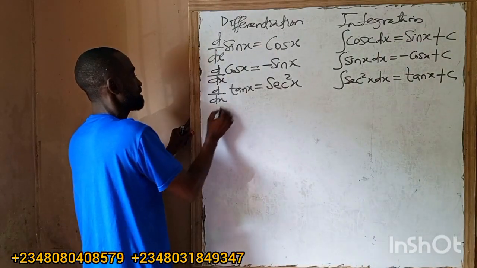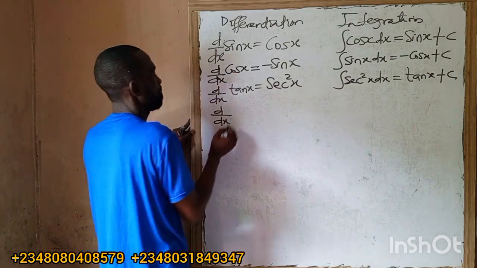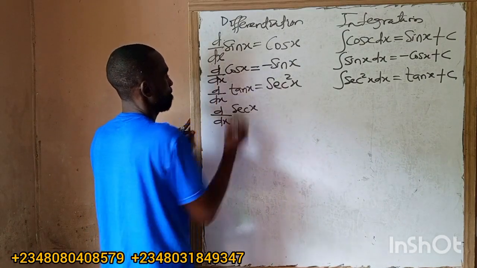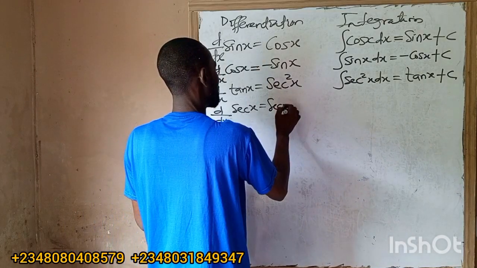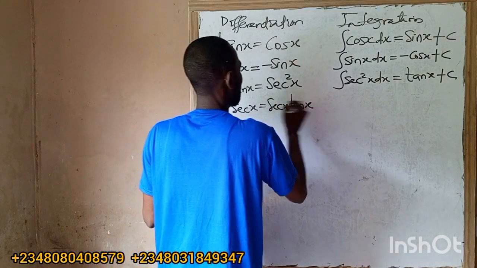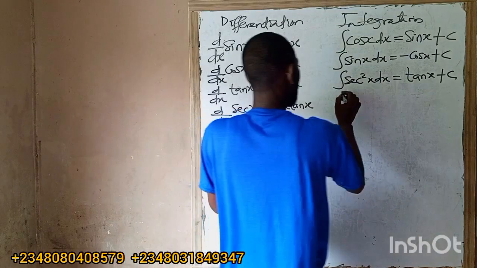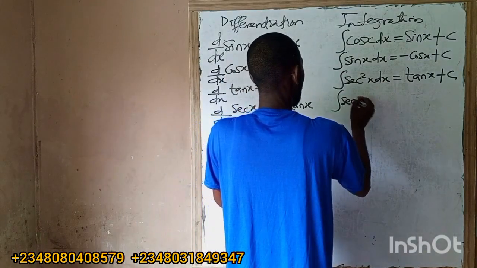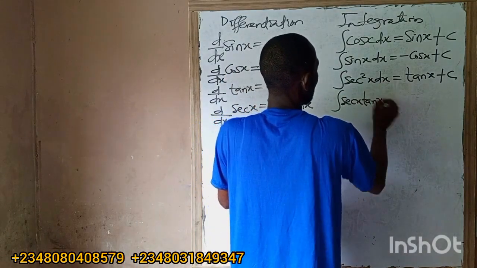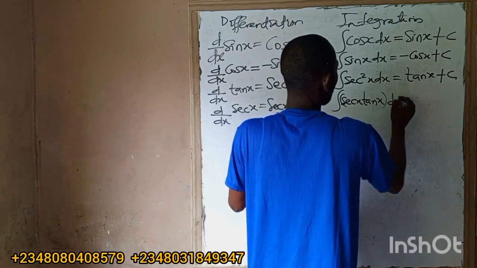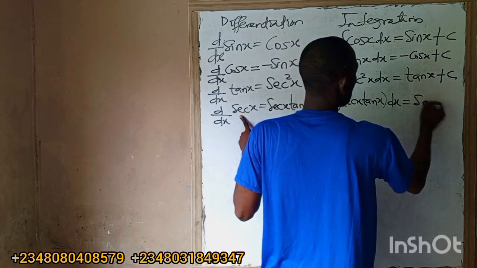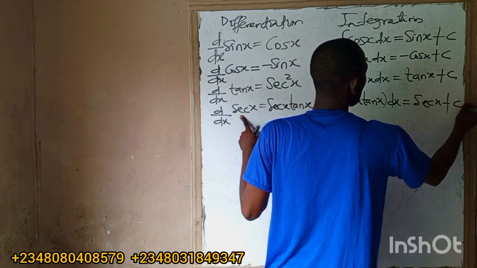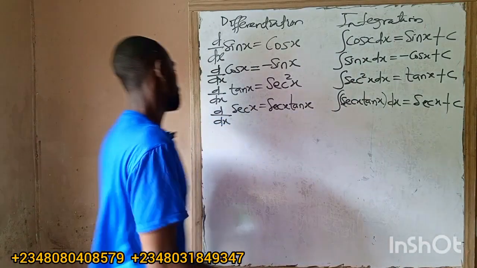If I'm asked to differentiate sec x, our answer will be sec x tan x. So if I'm asked to integrate sec x tan x dx, I think you are getting the pattern, to give us sec x plus c.